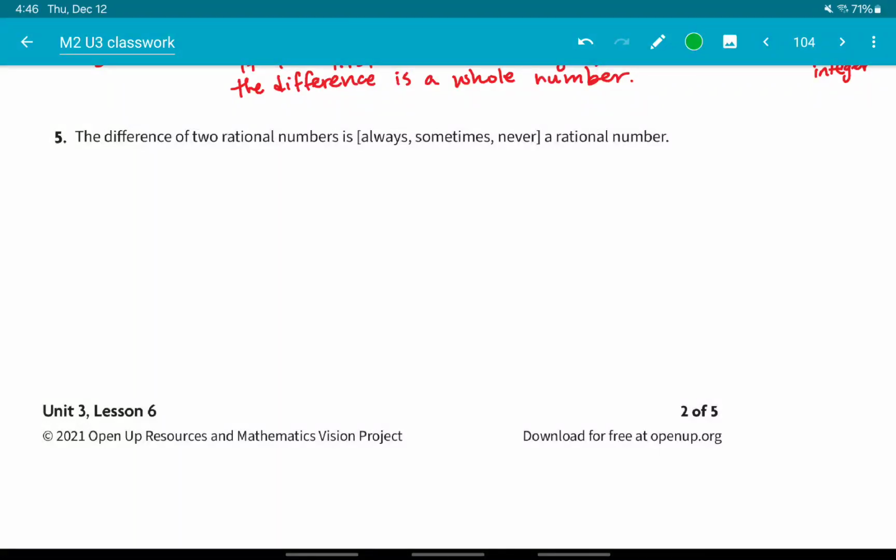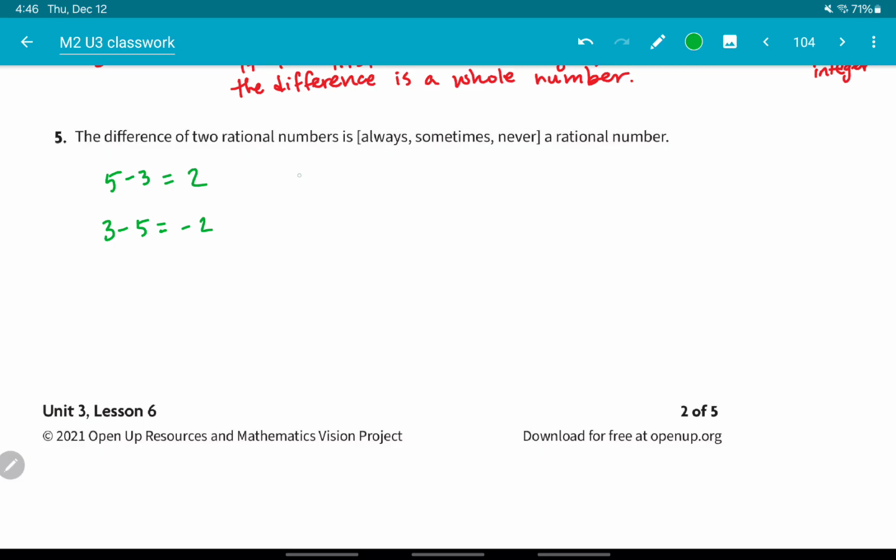The difference of two rational numbers is always, sometimes, or never a rational number. Let's start with some examples. So I did 5 minus 3. Those are rational numbers. Even if I did 3 minus 5, that's -2, still a rational number.